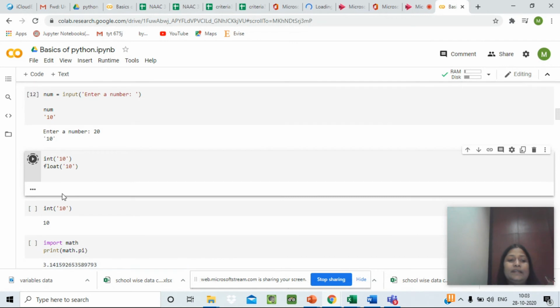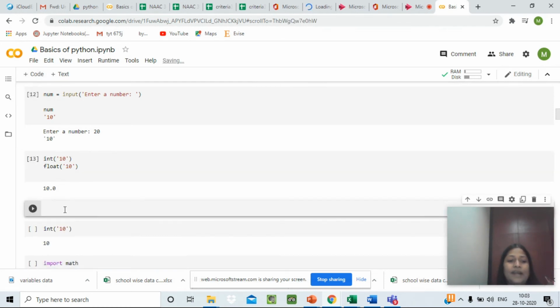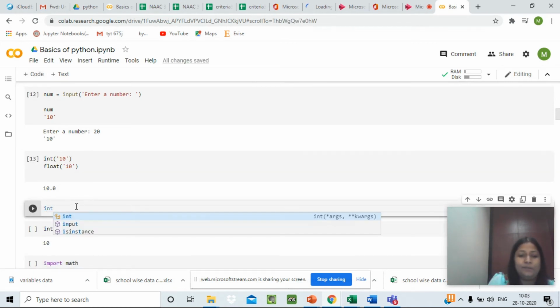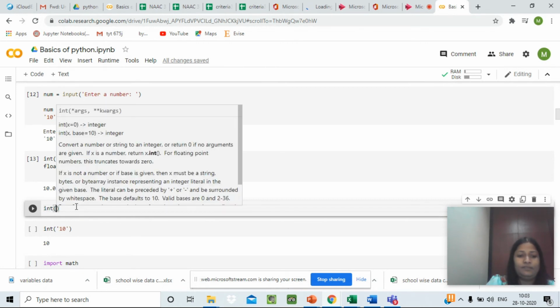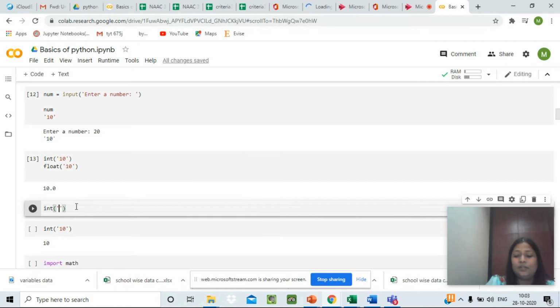Next, int 10, float 10. The moment we have defined float 10, this number will be represented in floating point form. Let's write these two codes separately. The moment we use a single quote, it will mean that it is a string.